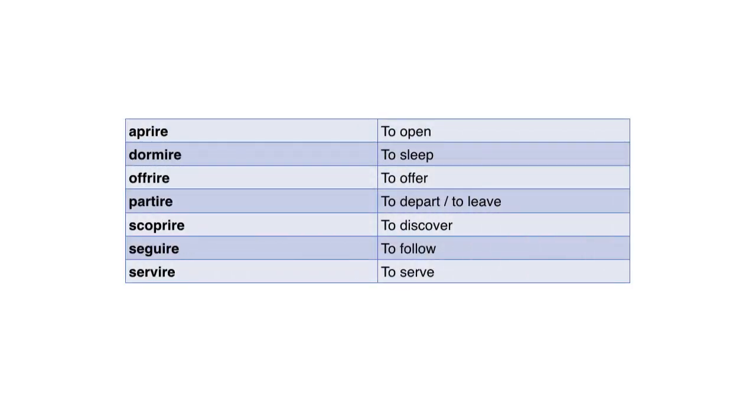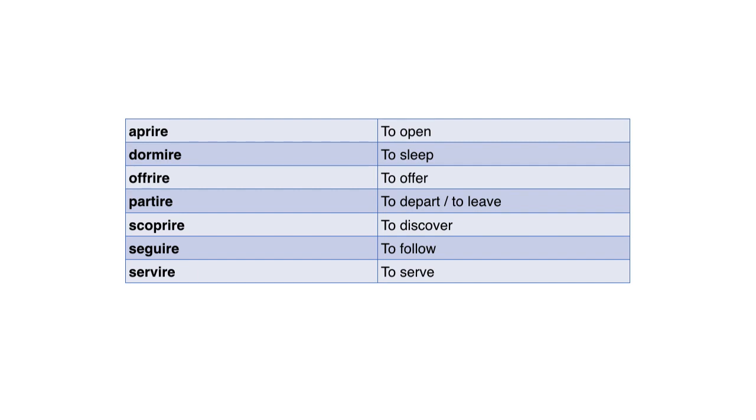And then I also want to show you a little table of some other verbs besides aprire. Remember, since this is a virtual class, you do not have to learn these, okay? You do not have to memorize them. But for those of you who are actually interested in learning Italian, all of these will be very useful because their use is very frequent, right? We talk a lot about these types of actions in Italian. I'm going to pronounce them for your listening benefit. Aprire, again, means to open. Dormire means to sleep. Very important verb, right? Offrire means to offer. Notice that it has a doppia F, so it's offrire.